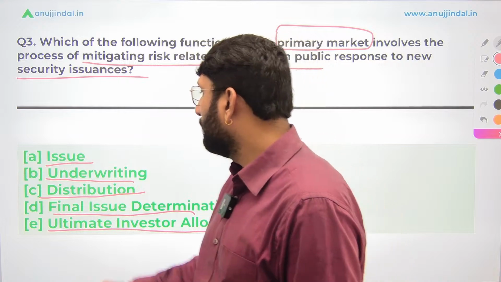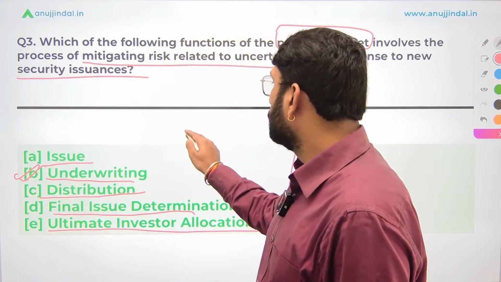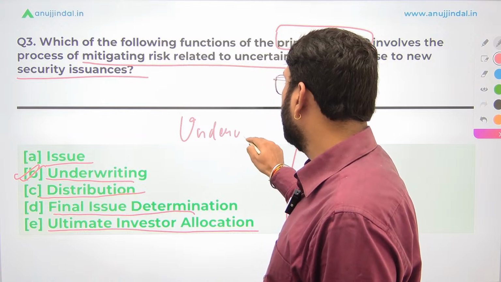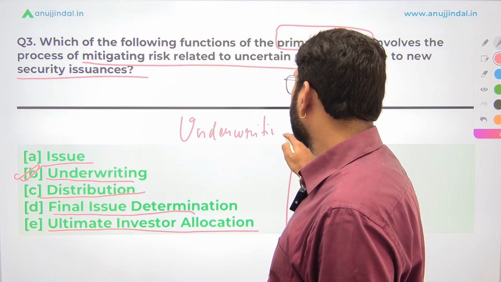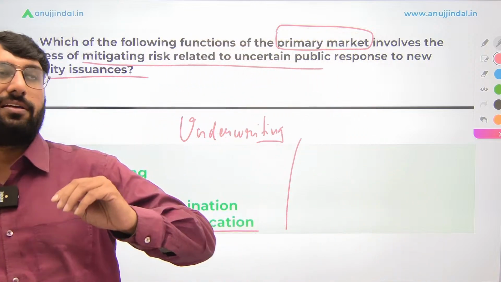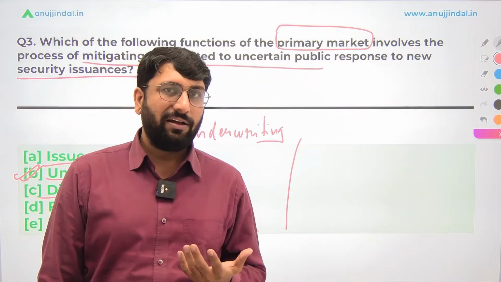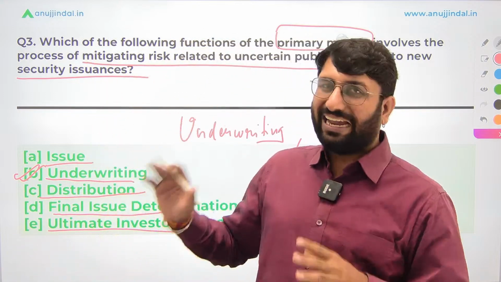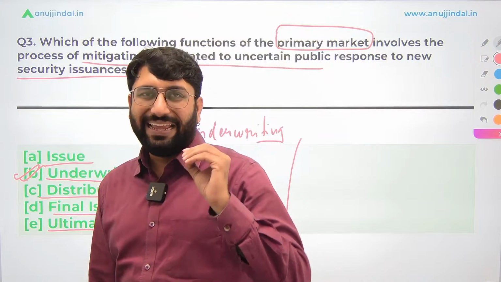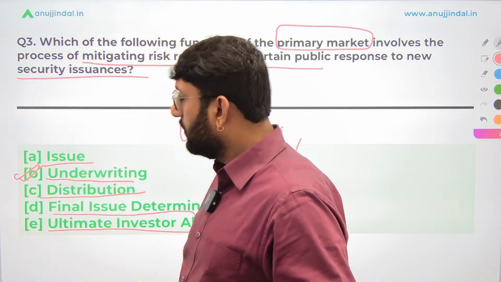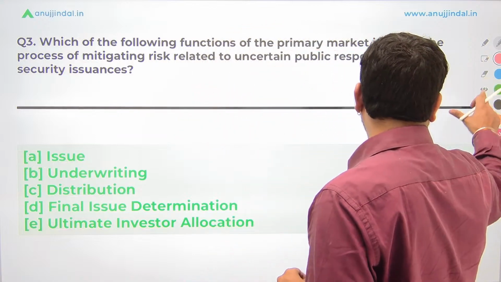Fantastic. A lot of answers coming for B. Underwriting. So an underwriter is an individual who provides underwriting services, where he charges underwriting commission and assures that if the IPO which has been issued in the market is not subscribed to by the public, whatever is left over will be taken up and managed by the underwriter. Therefore, underwriting is the correct answer. So B is our correct answer.